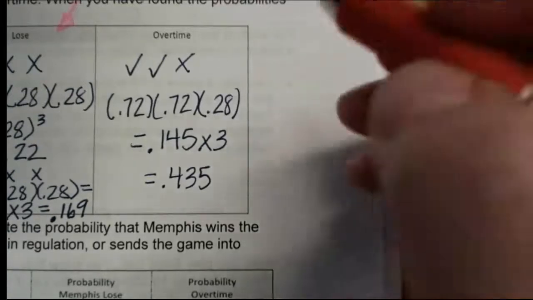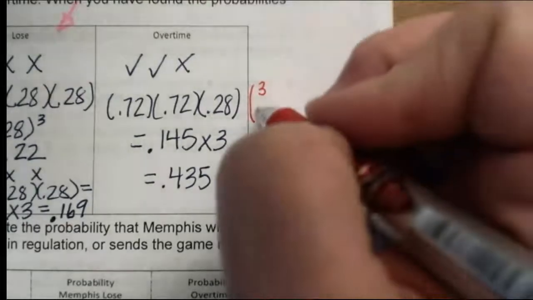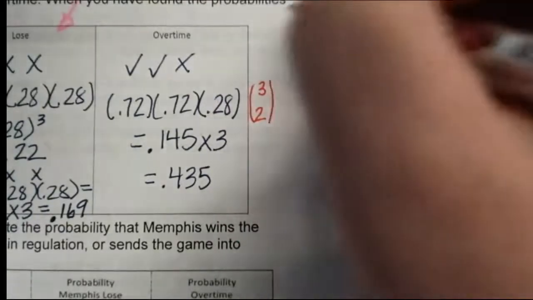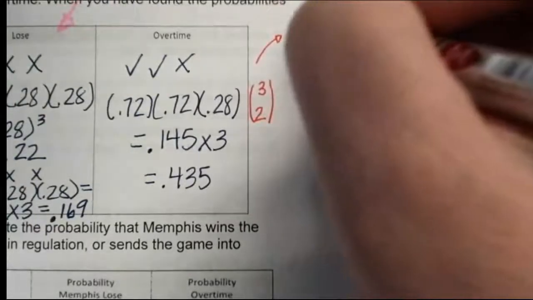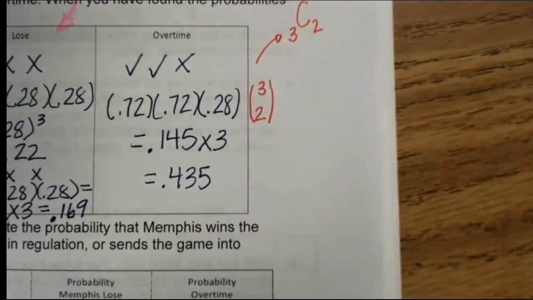So here's how this would look in the formula. The number of trials would be the 3 balls. We need 2 of them to be successes. So when you're putting that in your calculator, that would be 3 choose 2. We have 3 balls, 2 of them need to be successful.